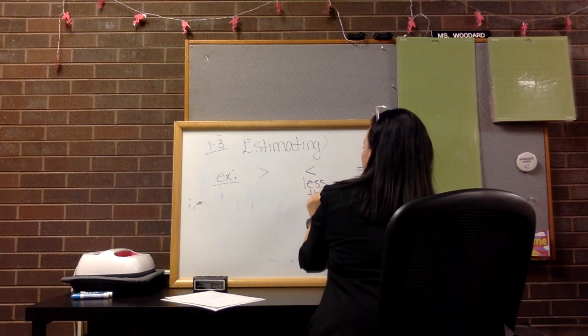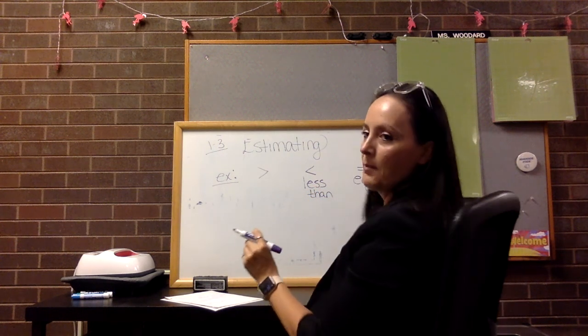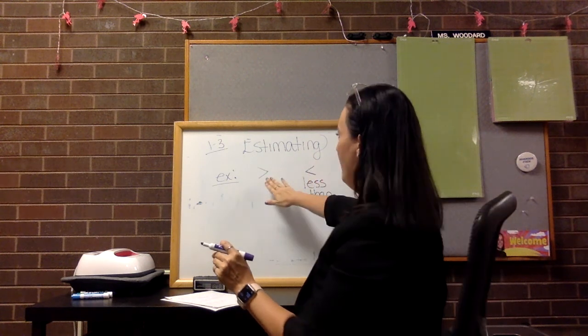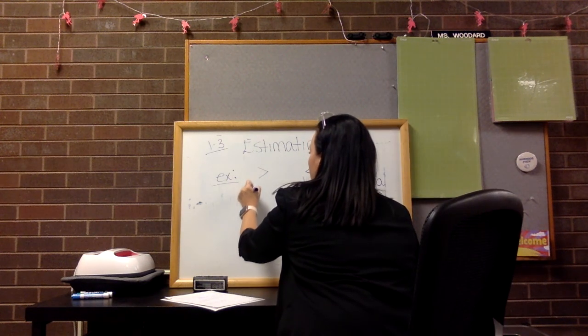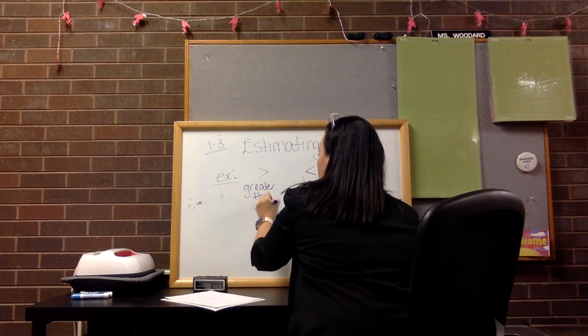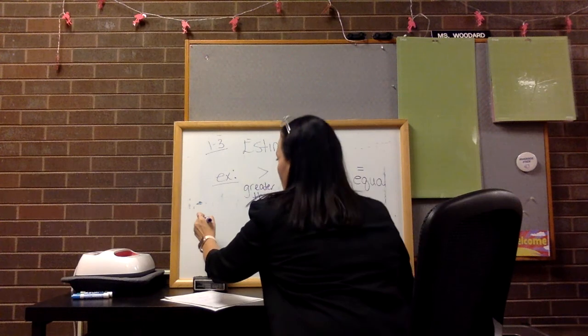So you guys are saying, when you're comparing two numbers on the left and on the right, the number on the left would be less than the number on the right. And then this symbol is greater than. So we have greater than, less than, and equal to. And what you're going to do is compare some amounts. So I'm going to do an example.